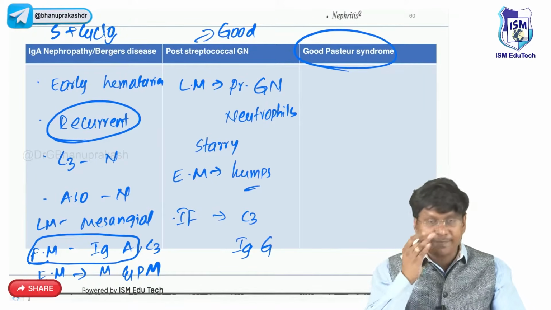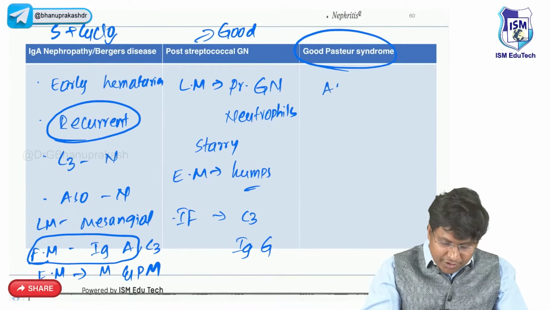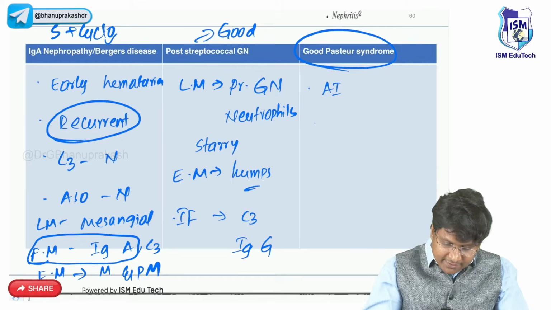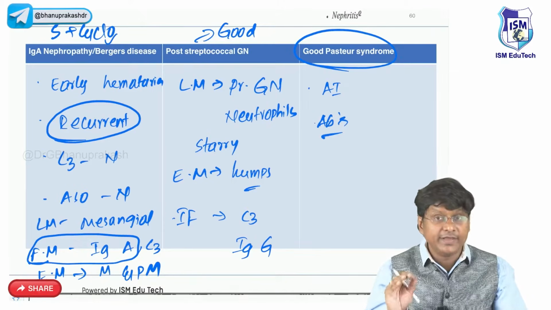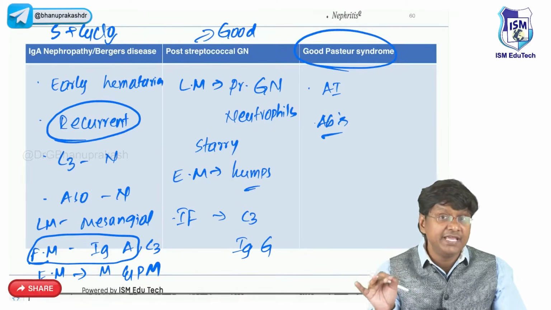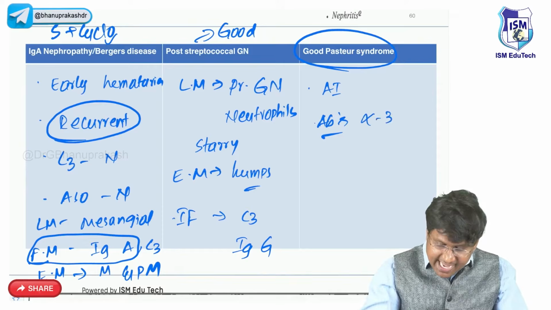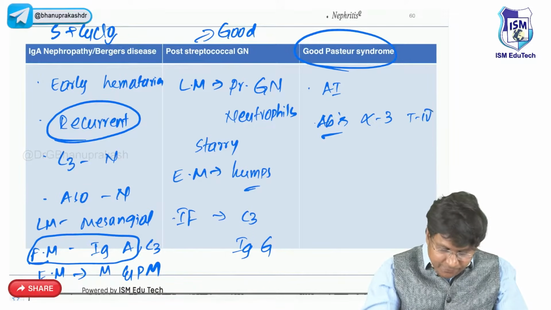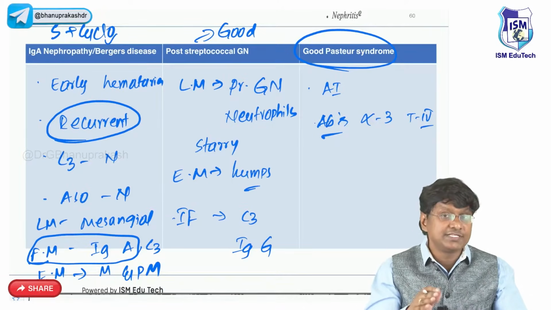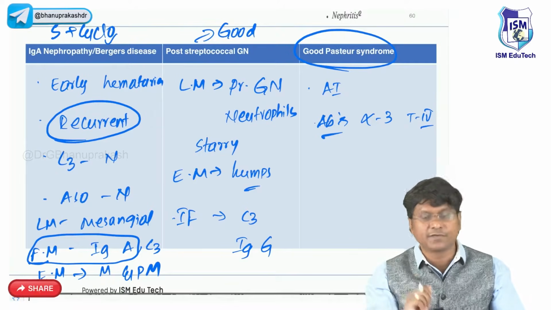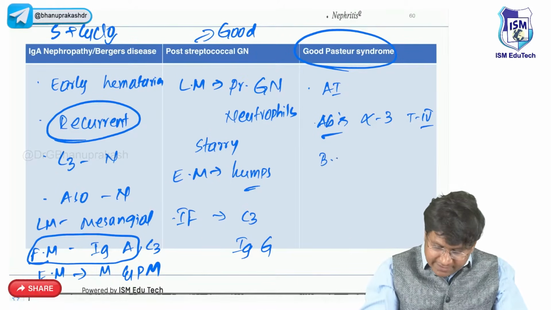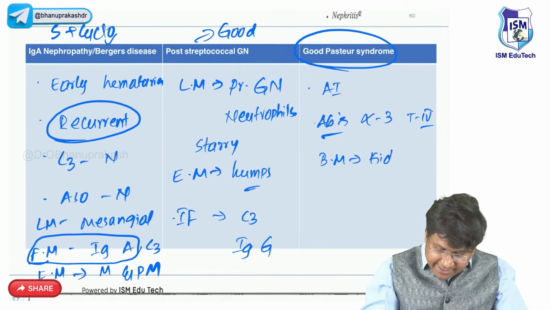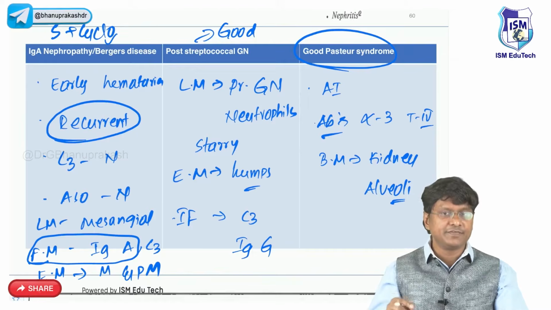Coming to Goodpasture syndrome. It is an autoimmune disease where antibodies are formed against the alpha 3 chain of type 4 collagen of the basement membrane within the kidney, and of the basement membrane of the alveoli.